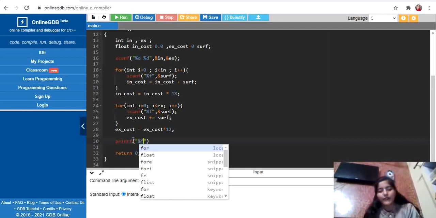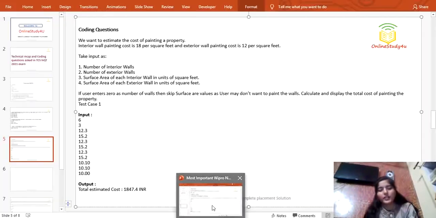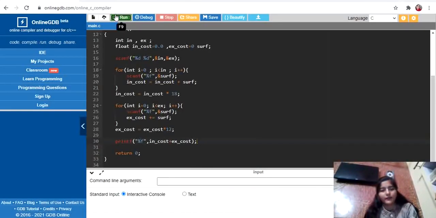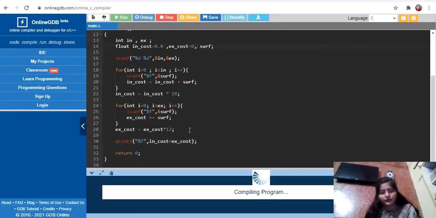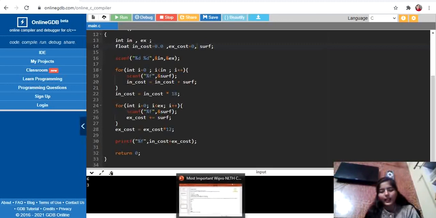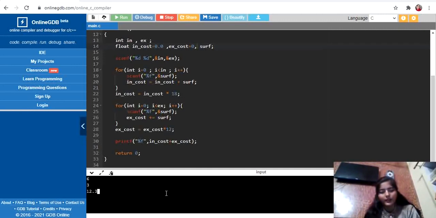So %f and in cost plus ex cost. Okay, let's run this one. Let me check the input values for this one: 12.3, 15.2. Okay, fine. Now we will first provide the interior walls number, then the exterior walls number.